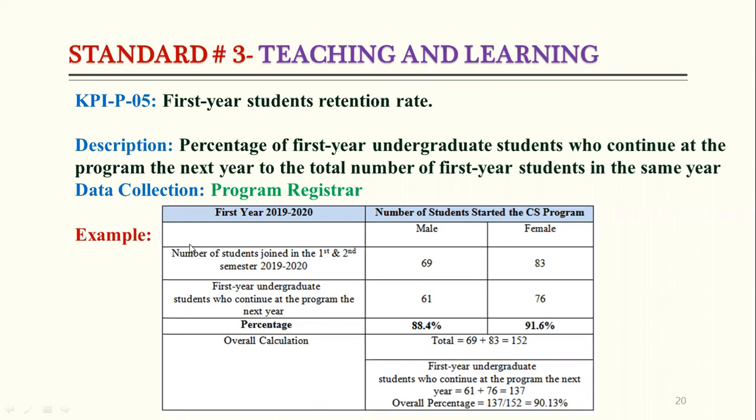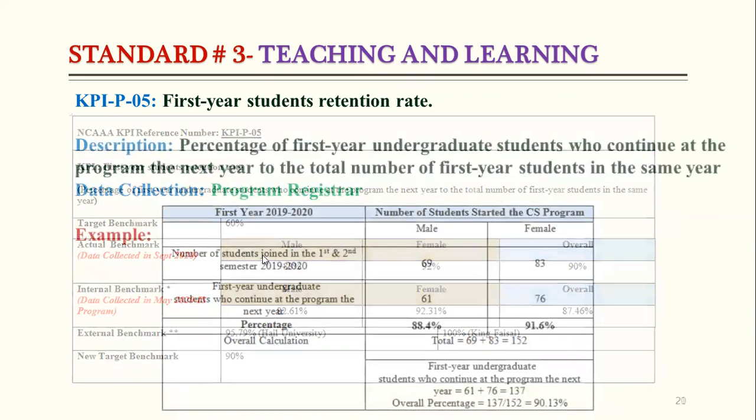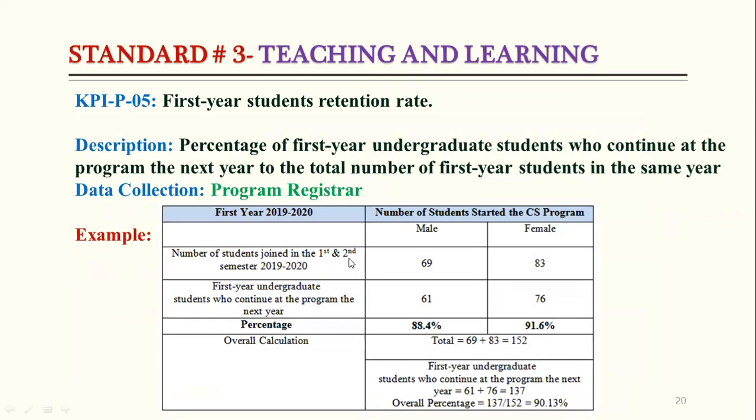For example, here the result shows the number of students who joined in the first year of 2019-20. There were 69 students who joined in the male campus, and 83 students in the female campus.